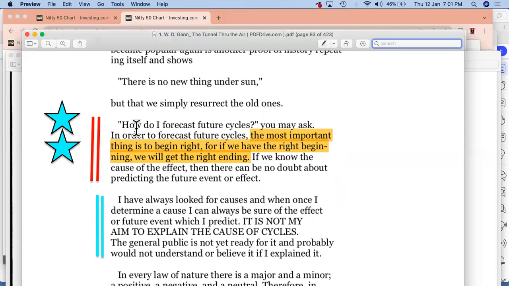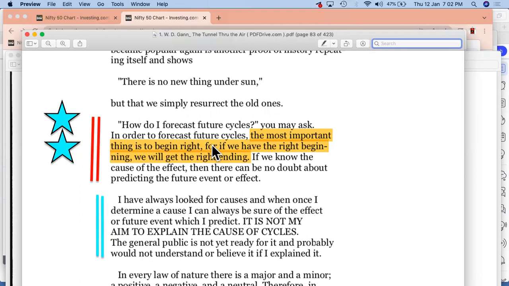You may ask. In order to forecast future cycles, the most important thing is to begin right. For if we have the right beginning, we will get the right ending. So see the wordings which are there. The most important thing is to begin right. So if you have a right beginning, you will be able to get the right point, right? And you will be able to get the right ending also.